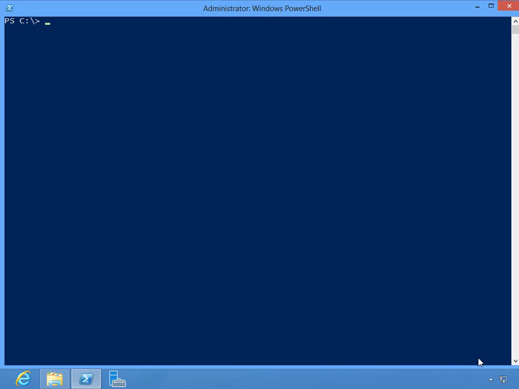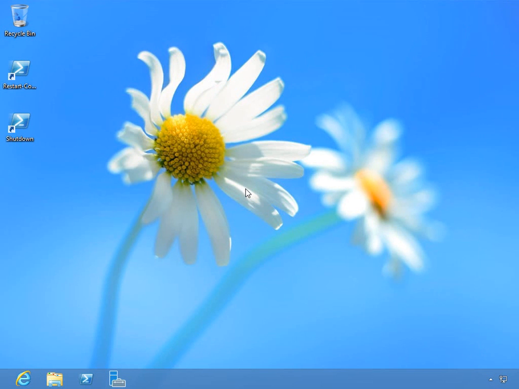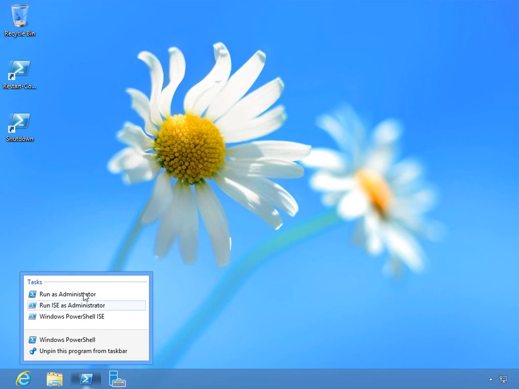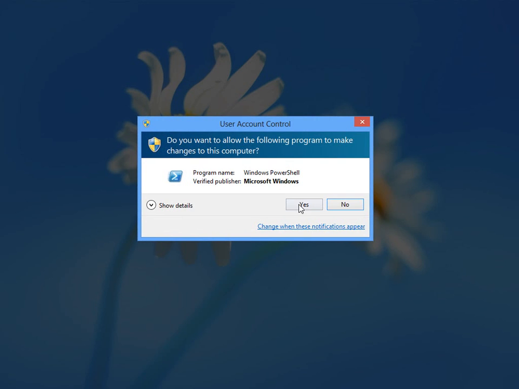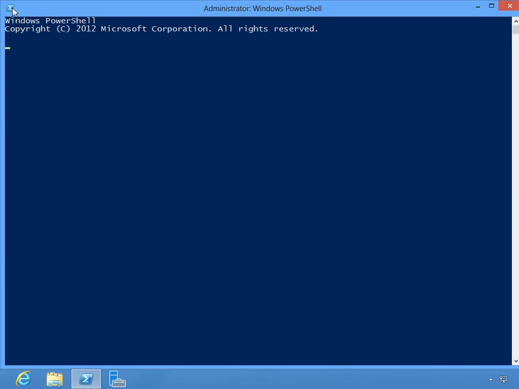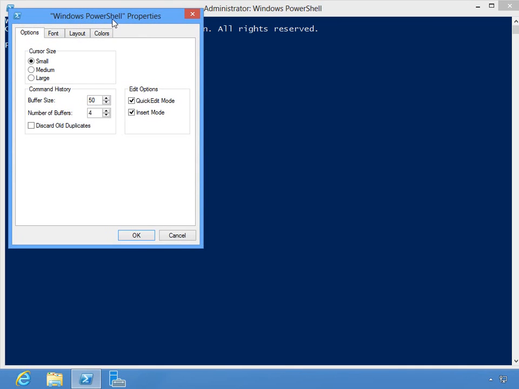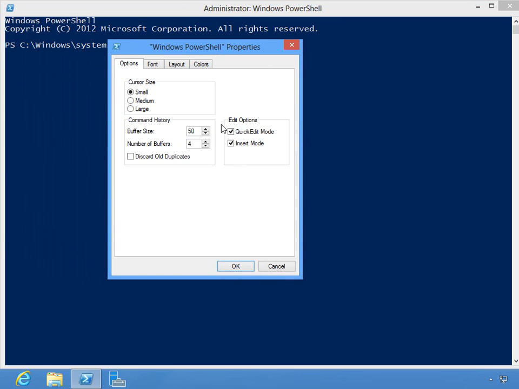Okay, so we're back in PowerShell, and let me just quickly show you the configuration of the console. I find the best thing to do is just open up your PowerShell session. Now I've got an icon here which I've already started. And in fact, let me show you here. I'm going to go ahead and close this. You can come here and I'm going to run as administrator, so I'm running in an elevated session. So you come here, right click, go to properties. So this is what you saw in the screenshot in the slide deck. Here's the quick edit mode. You want to make sure that that is turned on. It should be. That is what allows you to do simple copy and paste.